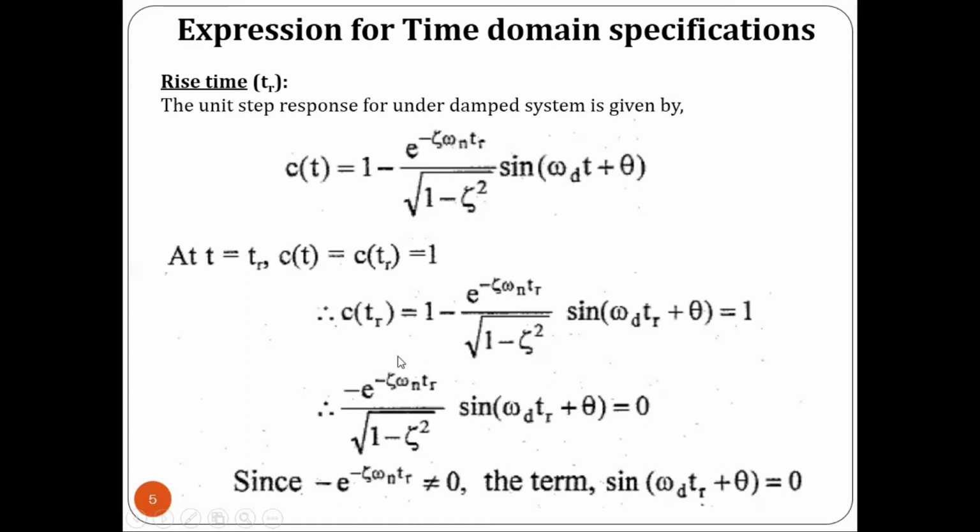Since here we have the exponential term, and this value will not be equal to 0, the term sine of omega d tr plus theta will be equal to 0. When this term is equal to 0, we know the trigonometric identity: the value of omega d tr plus theta should be an odd multiple of pi, and then this term turns to 0.